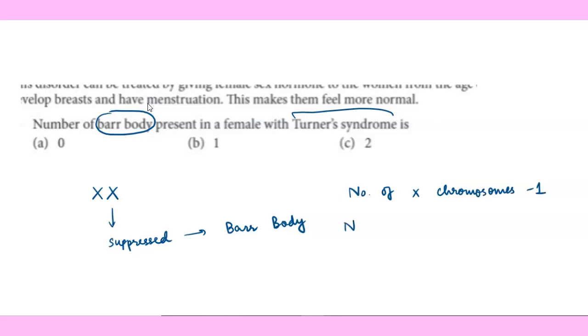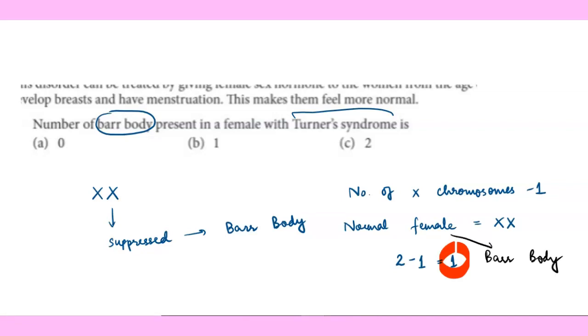So if the female is normal, that is why I am writing a normal female. In the normal female, the sex chromosomes will be XX. How many X chromosomes are there? 2. So we will do minus 1. So it will become 1. So this one is the case of Barr body in the normal female, right? I have explained you the concept that in normal female, the number of Barr body will be 1.